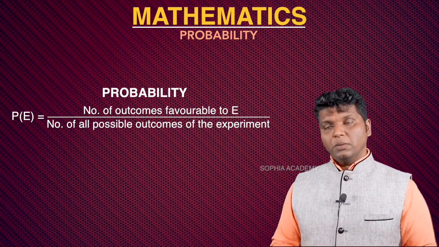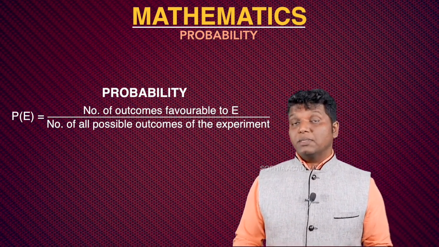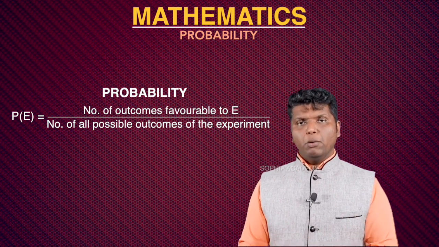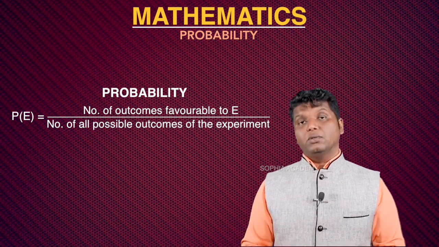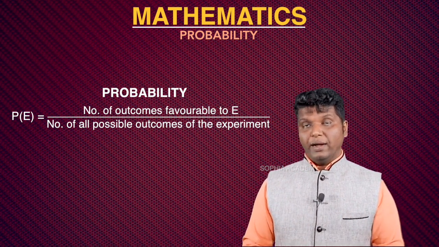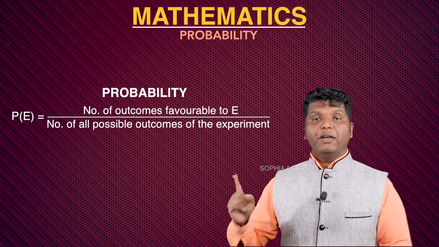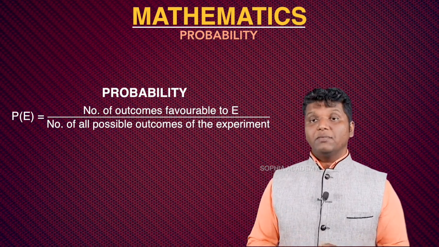What are the total possible outcomes? We have to find that one. How many outcomes are there? And which is the favorable outcome? How can you understand that one? When reading a question, what is the thing which you have to find? That is what is referred to as the favorable outcome. Is that clear? So like that we will understand this one.